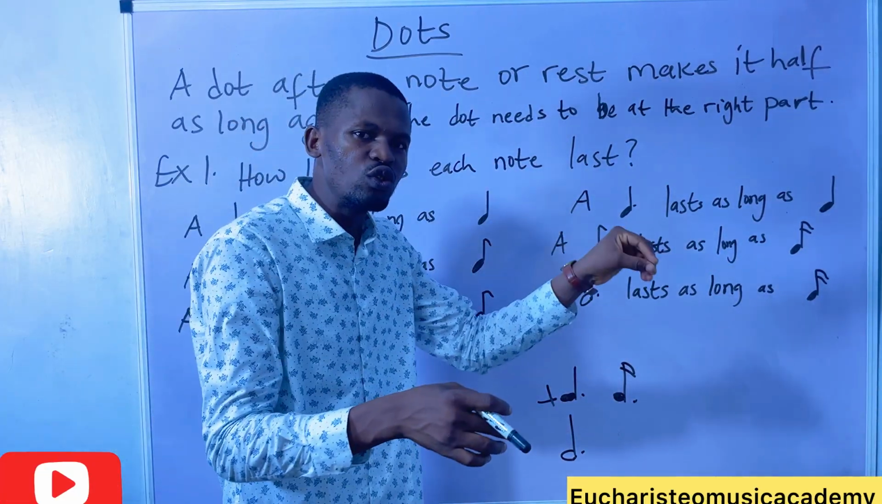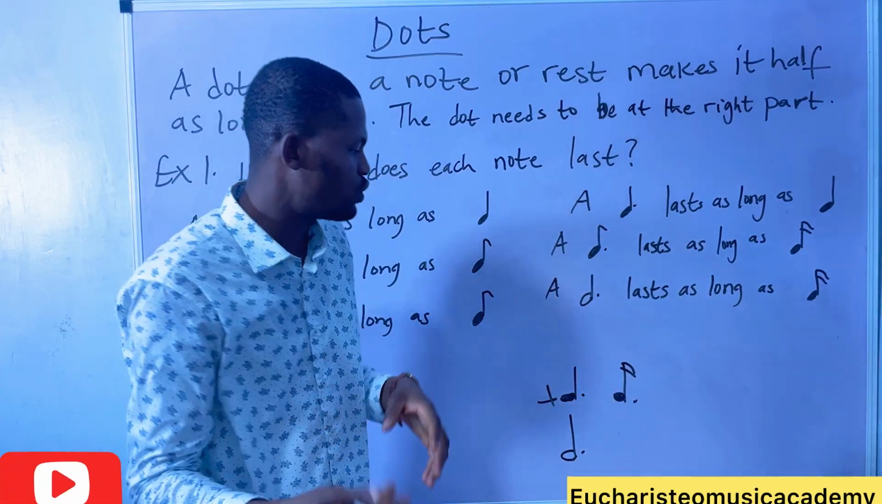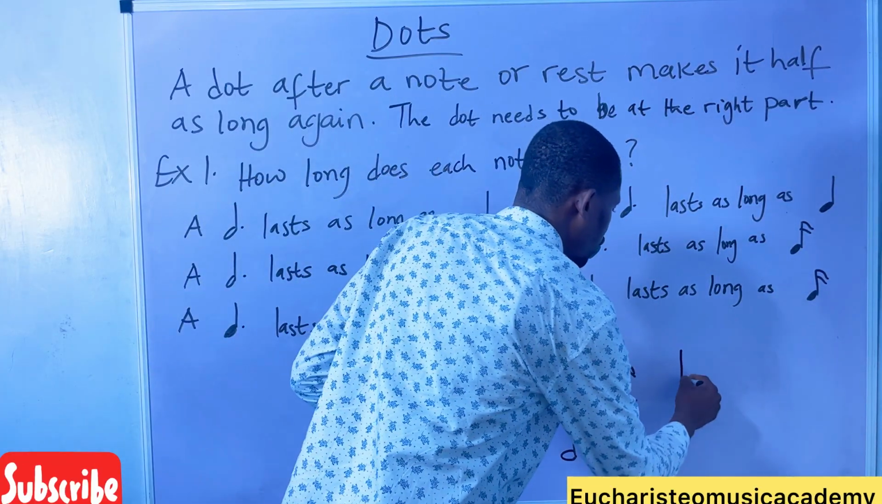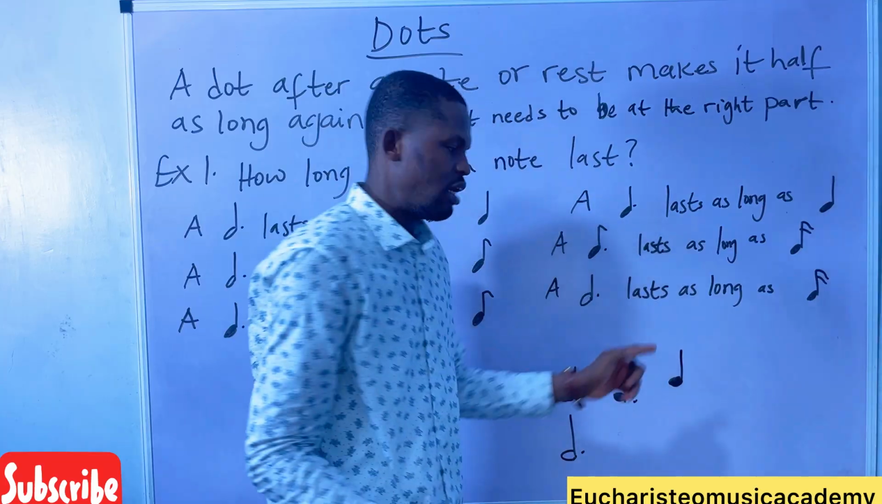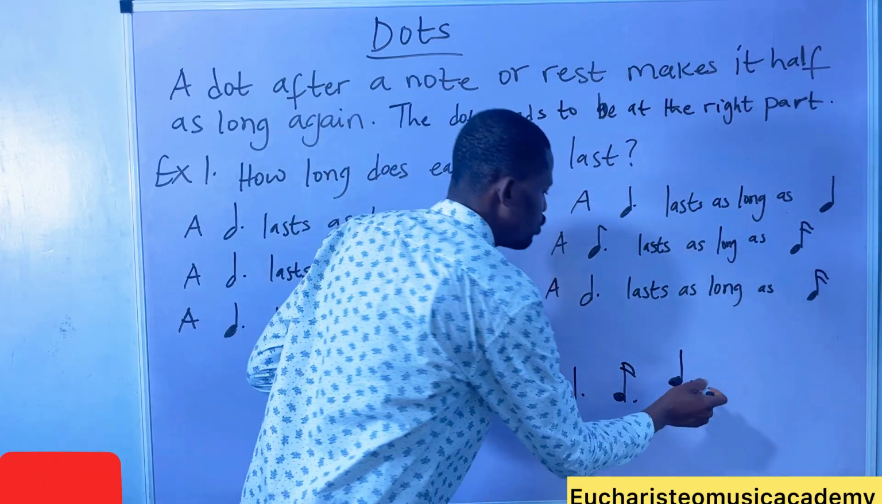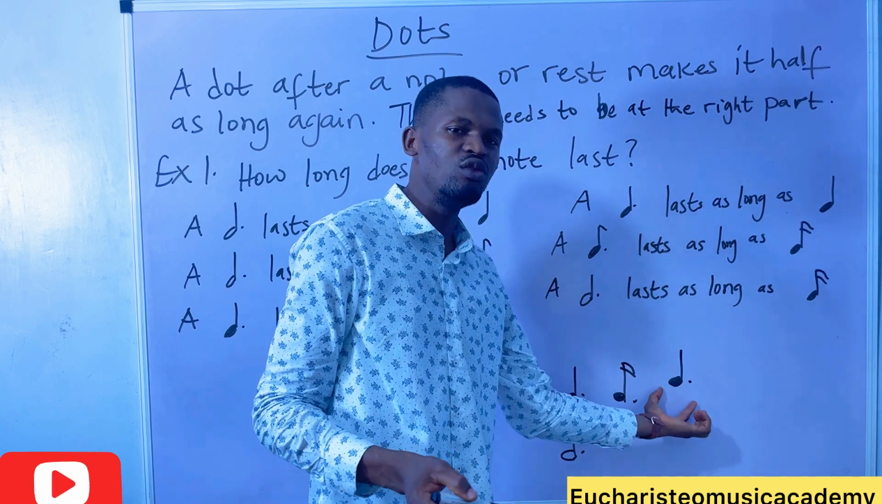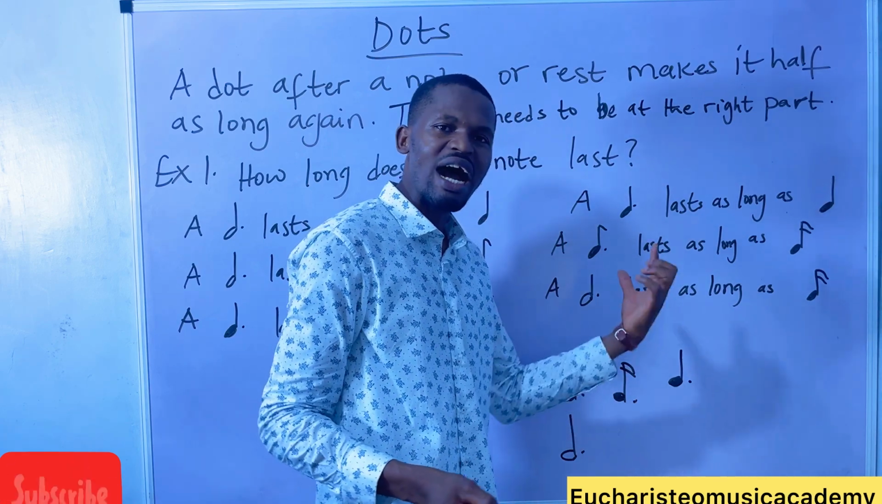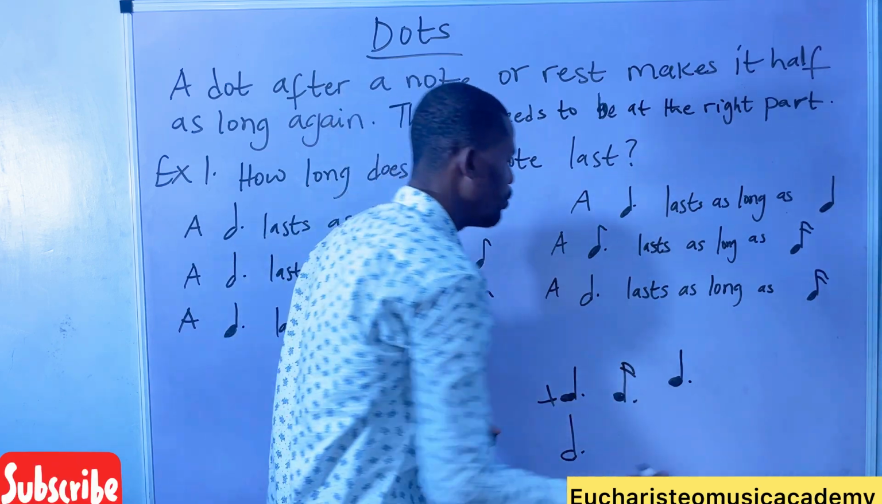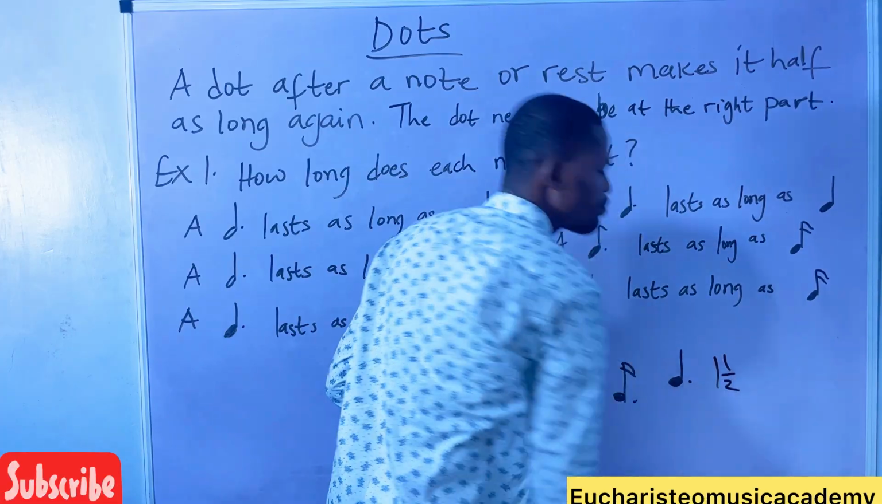When a dot is added to a note, it adds to the note half of the value of that note. That is to say, if this is a crotchet, this crotchet is 1 beat. If I dot this crotchet, I'm adding to it half of the value of this note. What is half of 1? Half. So the dotted crotchet will become 1.5.